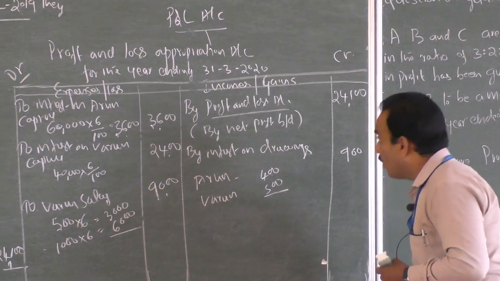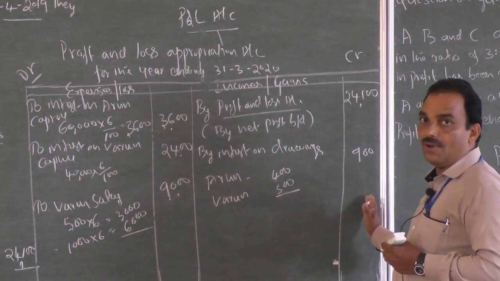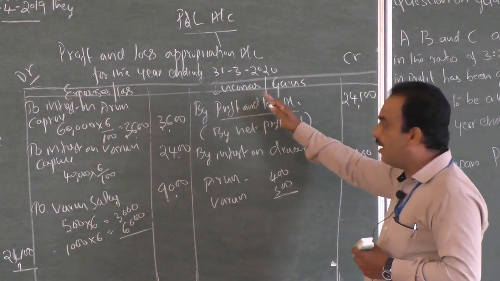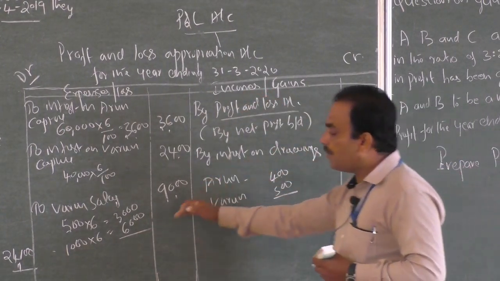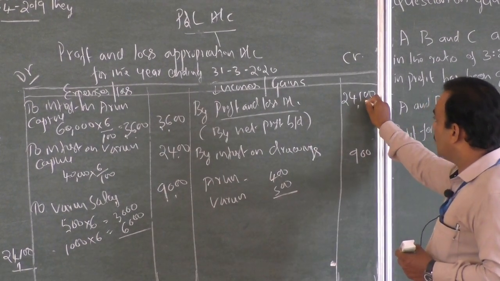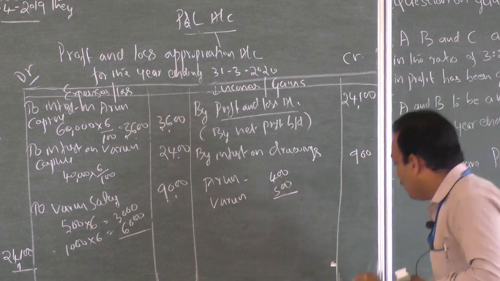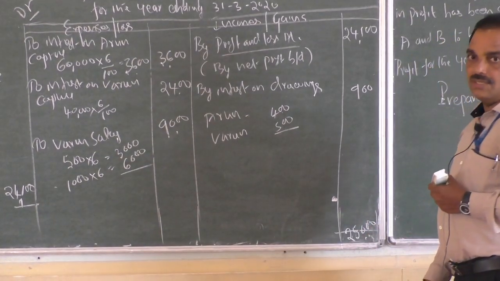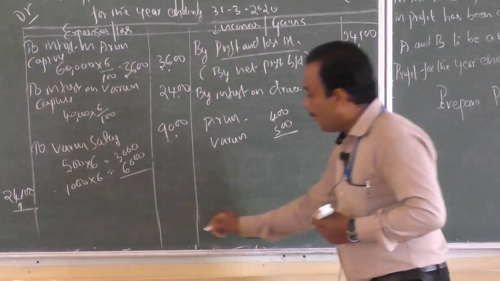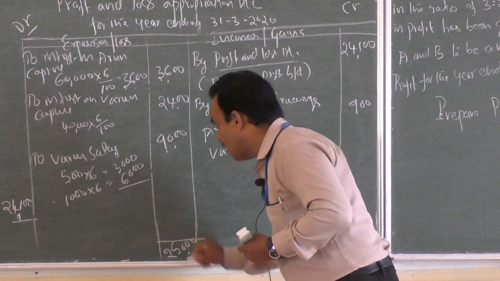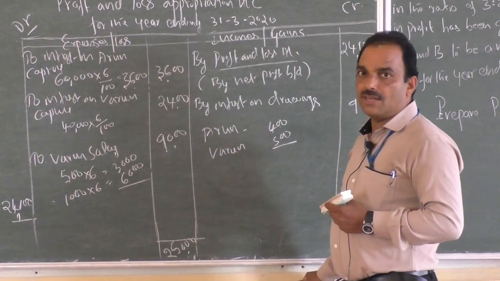Whenever in a nominal account credit side total is more, students, it is good news because that is income. So here there is income, sometimes there may be a deficit, I mean loss. Here it is the income 24,100 plus 900, 25,000, total 25,000. Check it, you also check. And further, here also total 25,000.